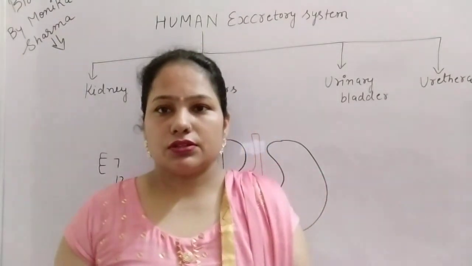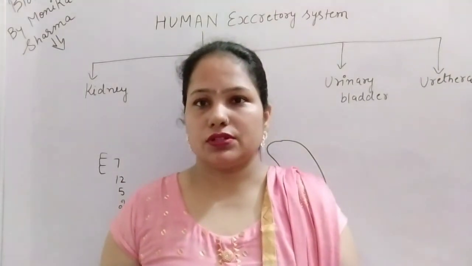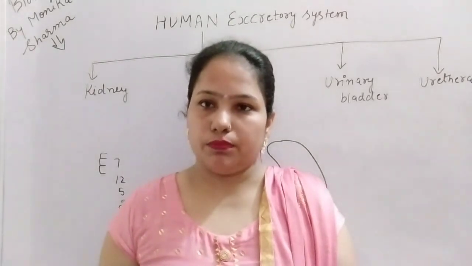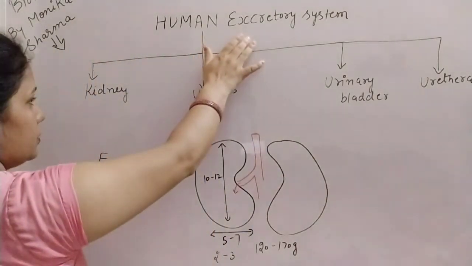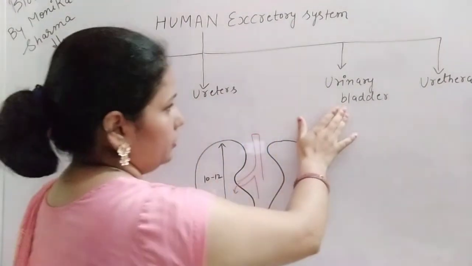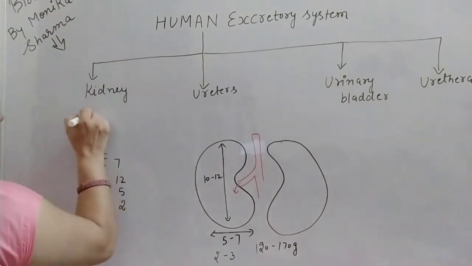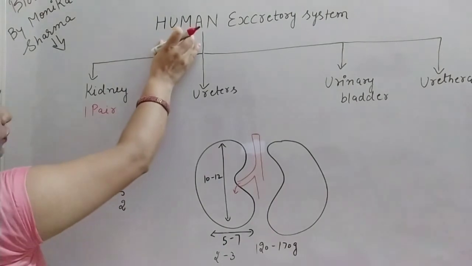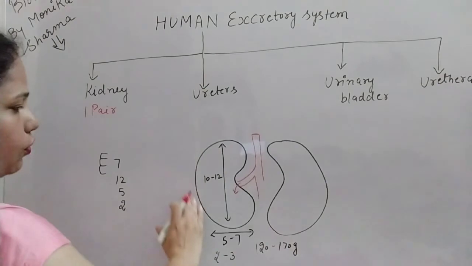But this is the unit of human physiology. So in this topic we have to discuss the excretory system, especially in a human being. The human excretory system consists of kidneys, ureters, urinary bladder and urethra. There is one pair of kidneys present in humans. And what is the kidney? The kidney is a bean shaped organ.